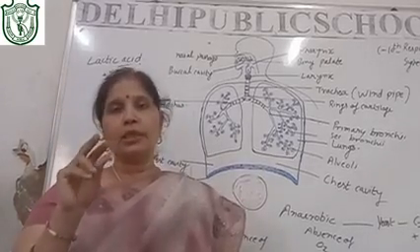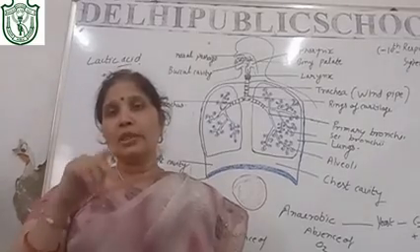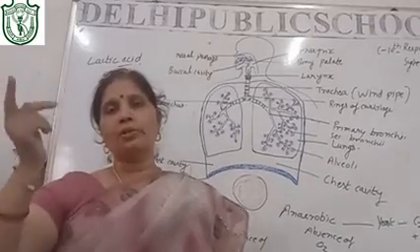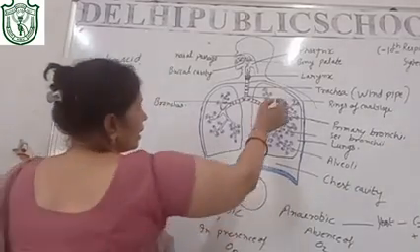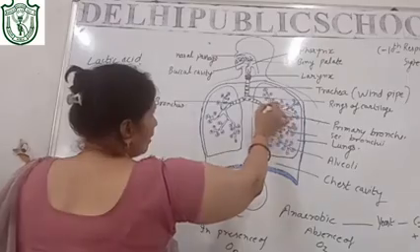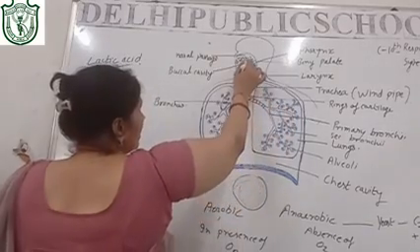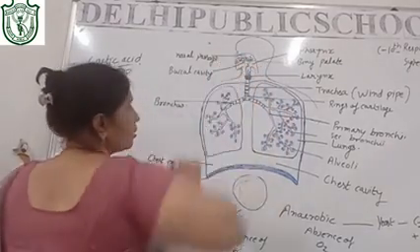Now the pressure inside the lungs is more than the outer atmospheric pressure, so automatically the air in the alveoli will go back, and finally it will come out through your nose.